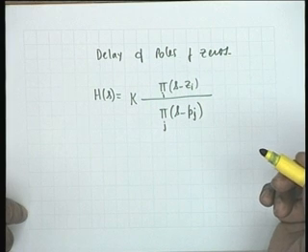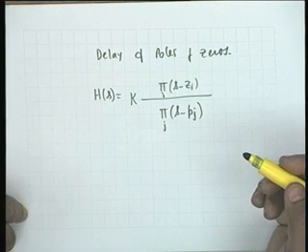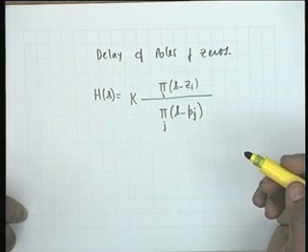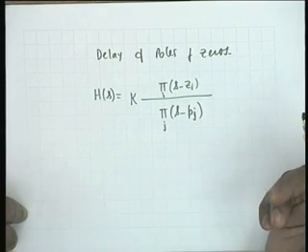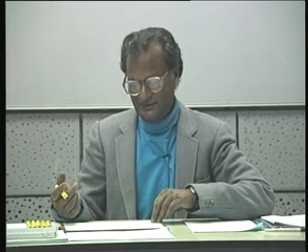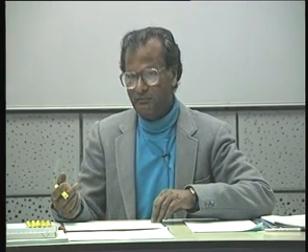Real is a special case of complex, correct? A real pole or real zero is a special case of a complex zero or complex pole in which the imaginary part is 0, and therefore it suffices to consider complex poles and zeros. The real poles and zeros are special cases.